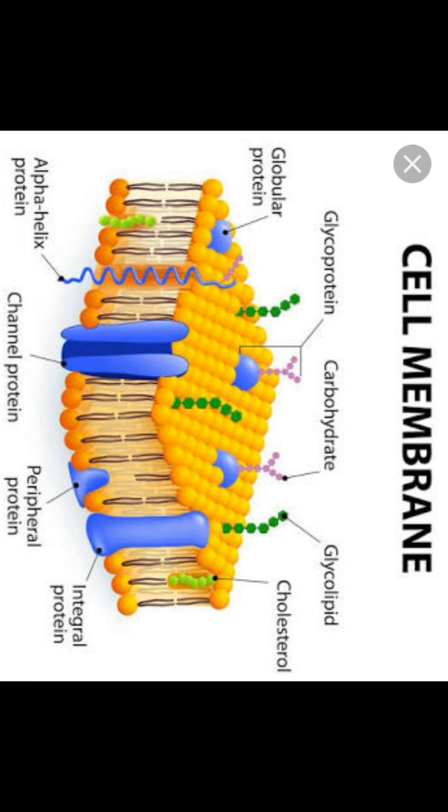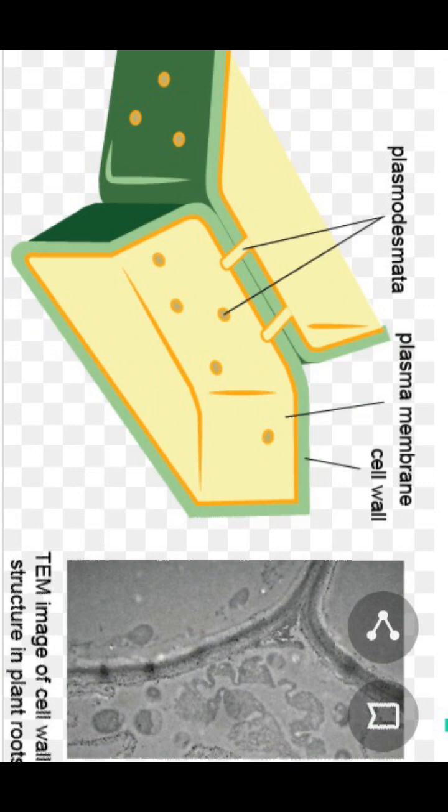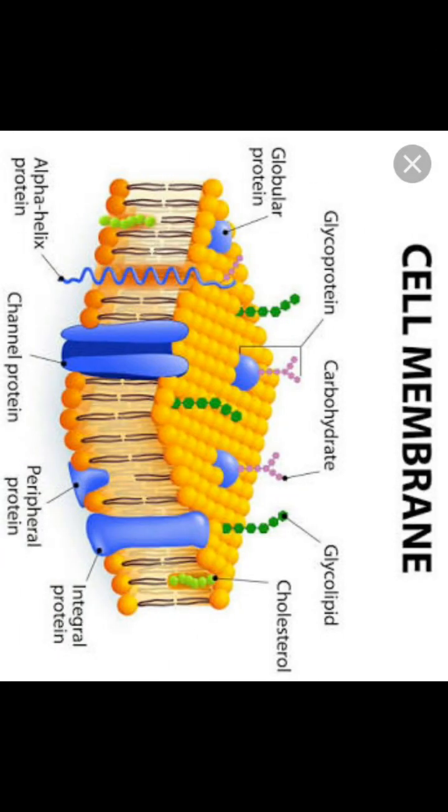Next, one more important point I would like to tell you. An improved model of the structure of the cell membrane was proposed by Singer and Nicolson in 1972. The widely accepted fluid mosaic model was proposed by Singer and Nicolson. Let us go back once again to explain one important concept. According to this, the quasi-fluid nature of lipids enables the lateral movement of proteins within the overall bilayer, and the ability to move within the membrane is measured as its fluidity.